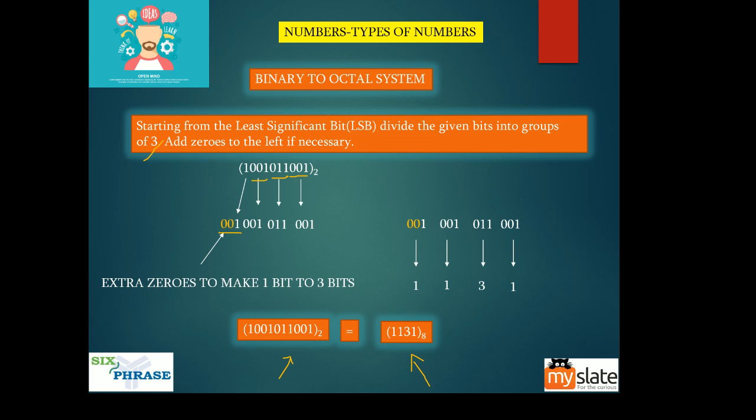What if it was a hexadecimal? What if this number was hexadecimal? They say convert this binary to hexadecimal. What will you do? You should take 4 digits at a time. So you should take 1001, then you should take 0101. Take 4 digits at a time, and then you substitute the appropriate hexadecimal values. It is very simple.